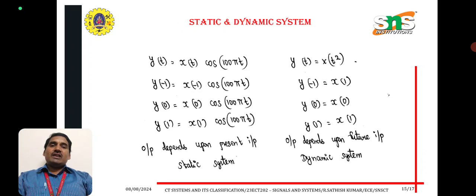Static and dynamic. y of t is equal to x of t into cos of 100 pi t. Minus 1 means x of minus 1 into cos of 100 pi t. y of 0, x of 0, y of 1, x of 1. Output depends upon present input. The system is said to be static.